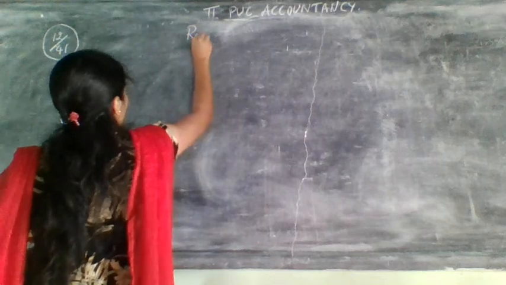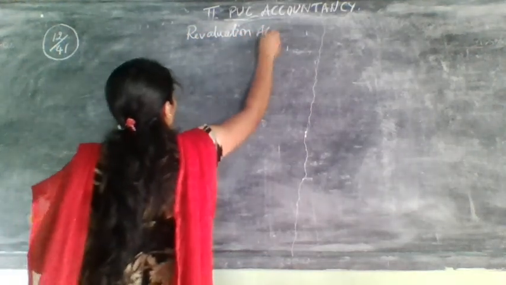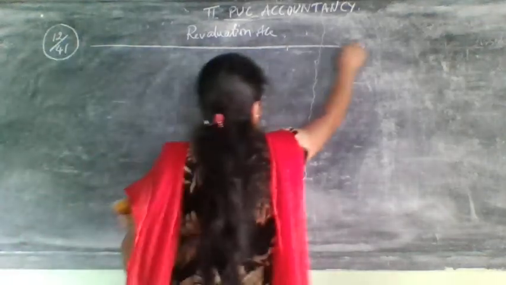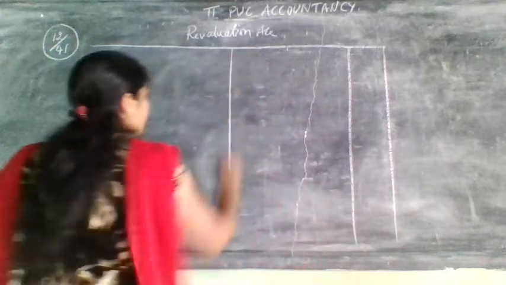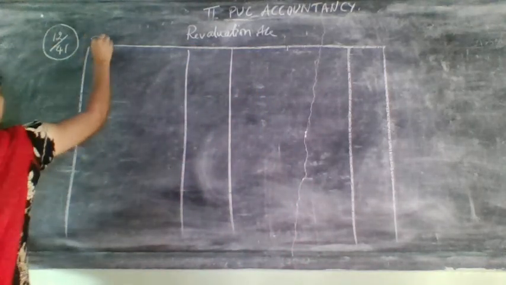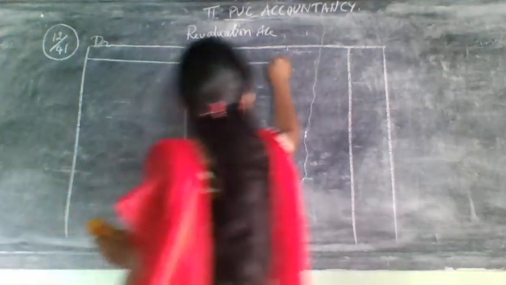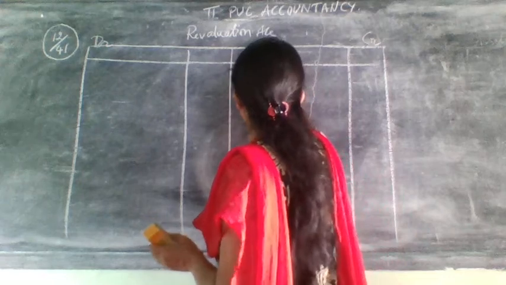So first thing what we need to open? Revaluation account. So revaluation account, credit side, which one will come? Appreciation will come. Debit side, depreciation will come. And here debit and credit: unrecorded asset will come on which side?